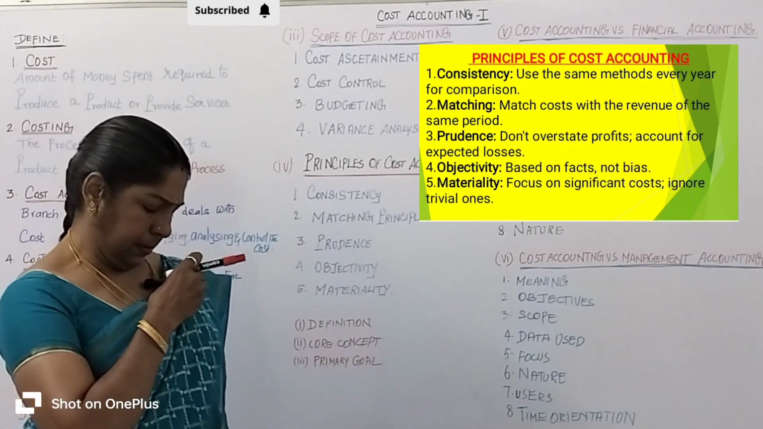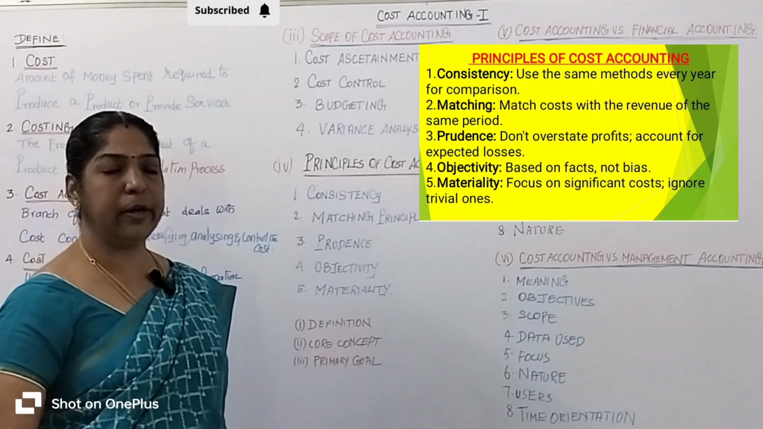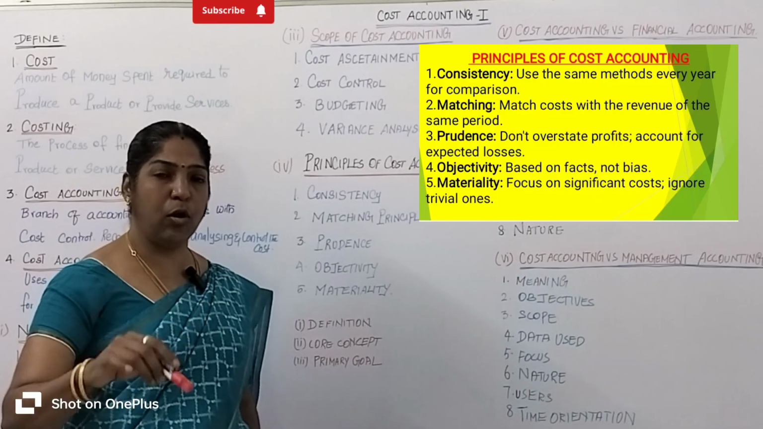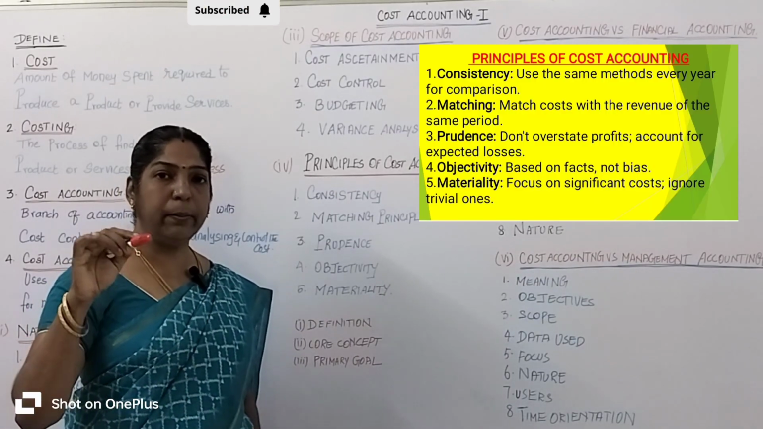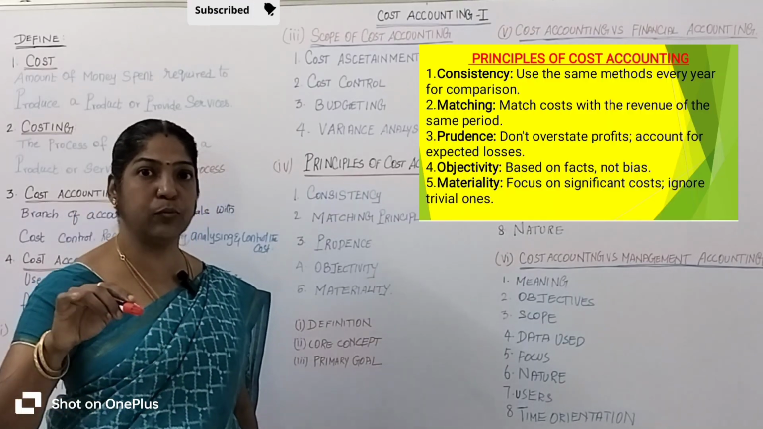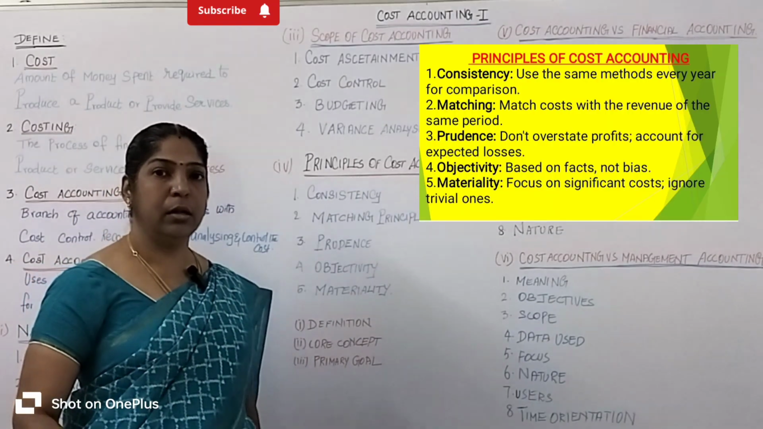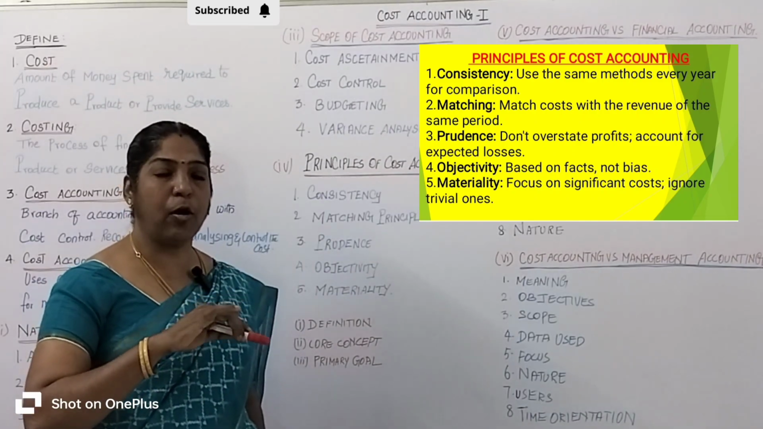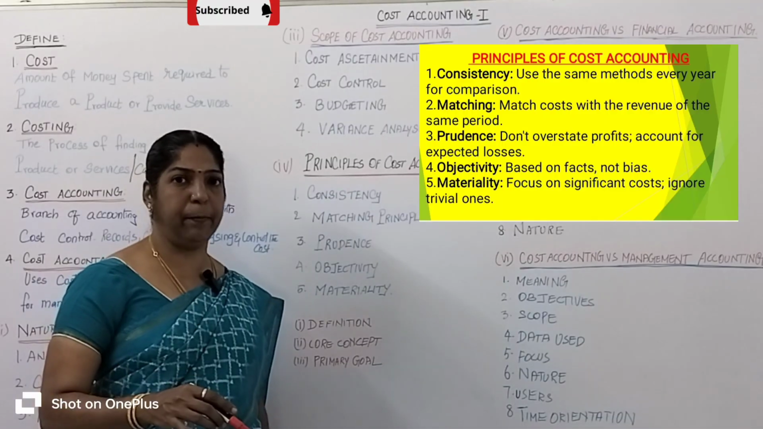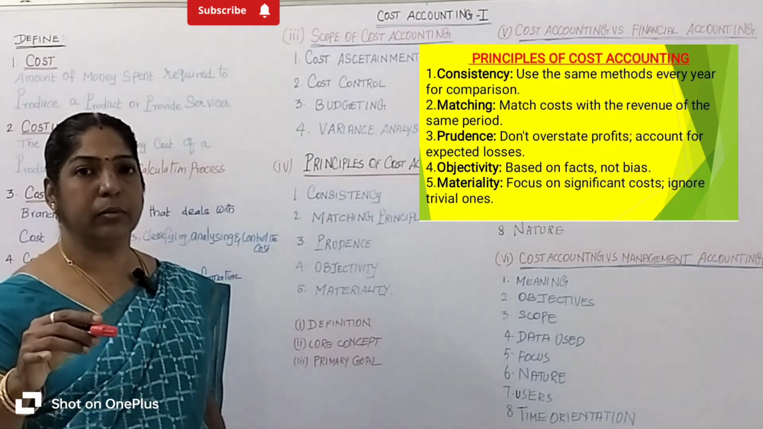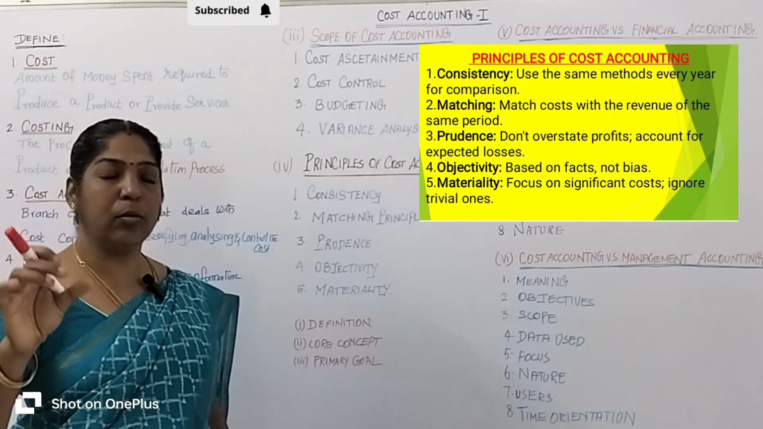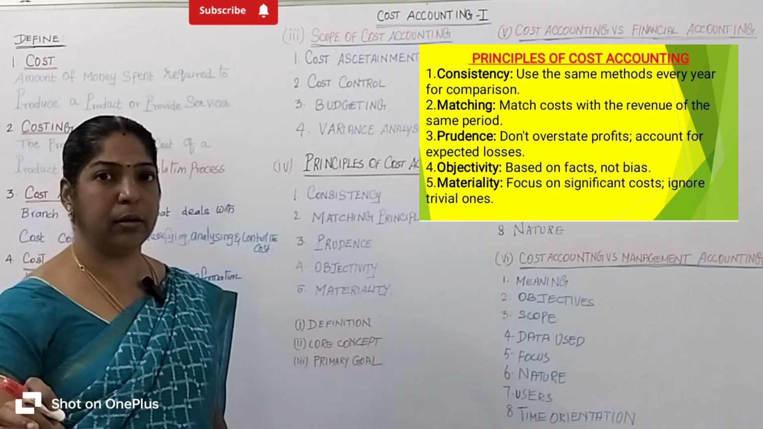The first one is consistency. What is meant by consistency? The company follows the same accounting methods. The company always follows the same accounting methods for every year. Then only can it compare properly. It is very easy. I will explain it with a suitable example. The company should follow the same method of accounting.